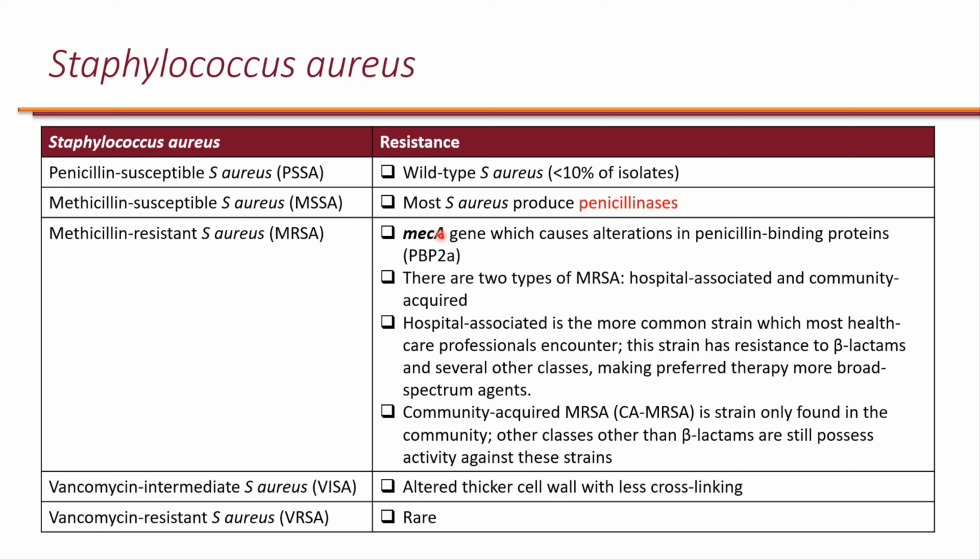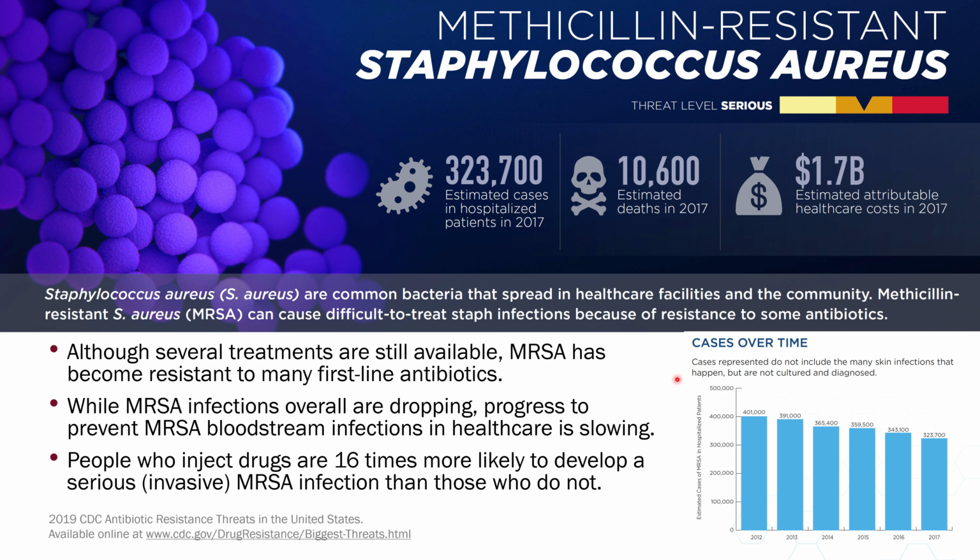Now, something of note is that the resistance gene that makes Staphylococcus aureus resistant to methicillin is the mecA gene, which can be identified on rapid diagnostics. This is the gene responsible for alterations in penicillin binding protein 2A, and that is the target site for the methicillin class. So nafcillin and oxacillin, as well as cefazolin, bind to this site. When there is a mutation or alteration in this, they no longer can bind to penicillin binding protein 2A,